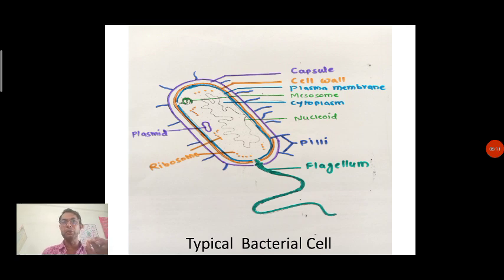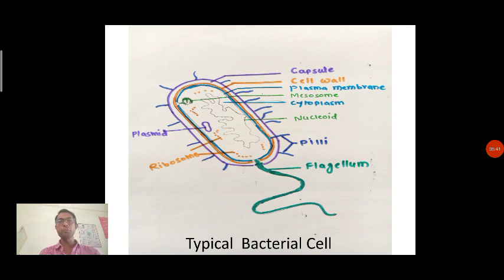It is protective in nature, and followed by this cell wall you can see there is a plasma membrane. The green color structure you can observe, we call it the plasma membrane. This plasma membrane is followed by the cytoplasm. In the cytoplasm we can see mesosomes, plasmid, ribosomes, and along with that you can see the presence of pili.